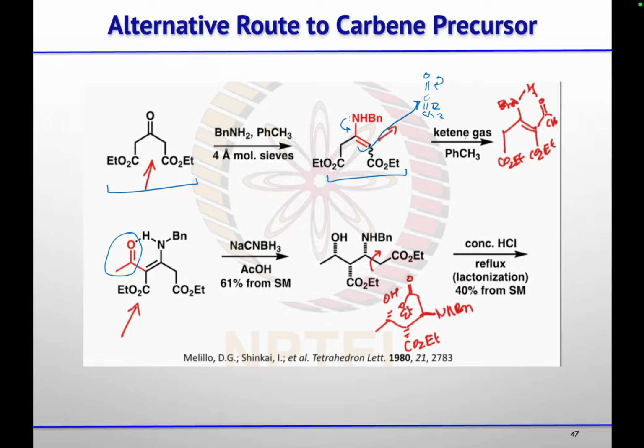Then again, that keto-enol tautomerism will take place to give you this enamine. Then sodium cyanoborohydride will reduce this ketone as well as this enamine, and you will get this compound. And this is the racemic one. That's why they are showing this kind of bond.